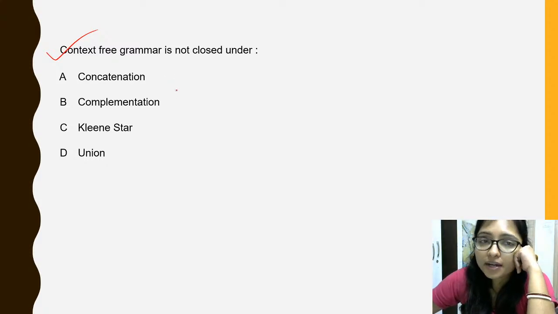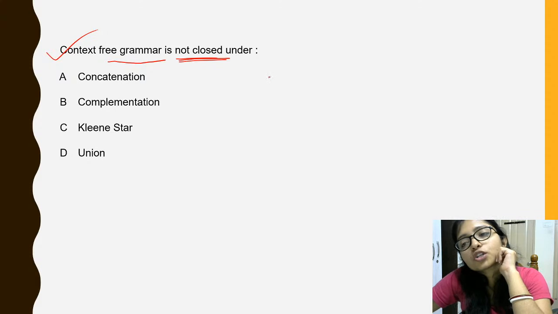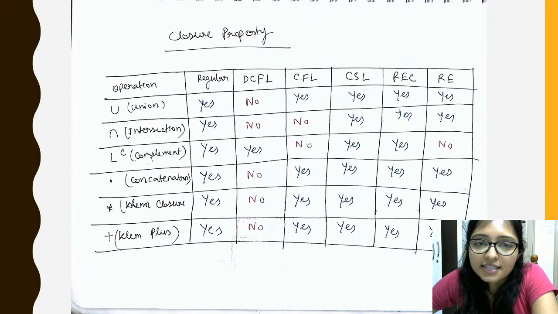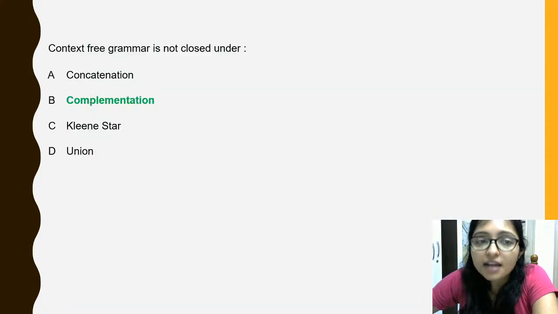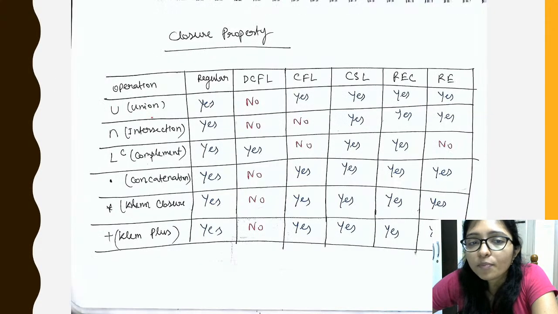It is asking which is not closed: context free grammar, CFL, not closed. Just now we have discussed that CFL is not closed under complementation.